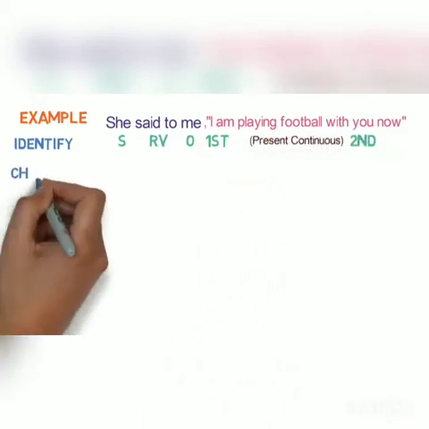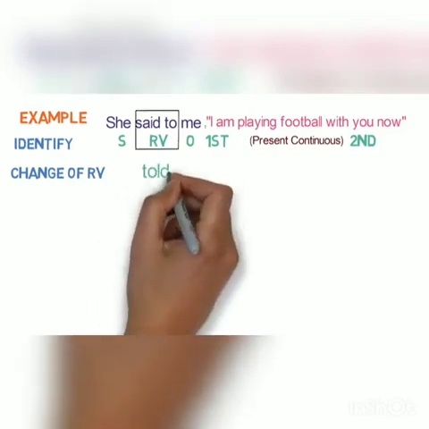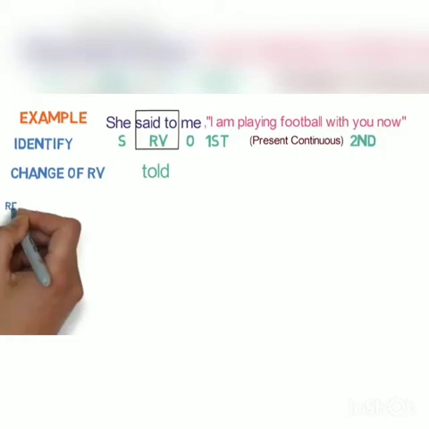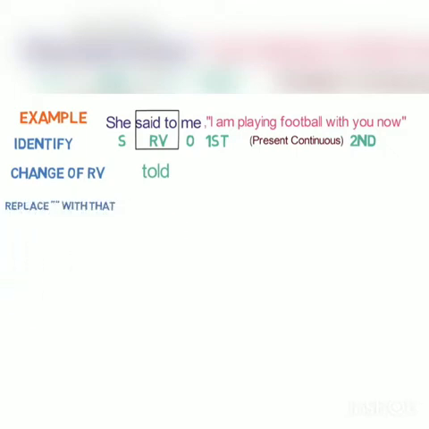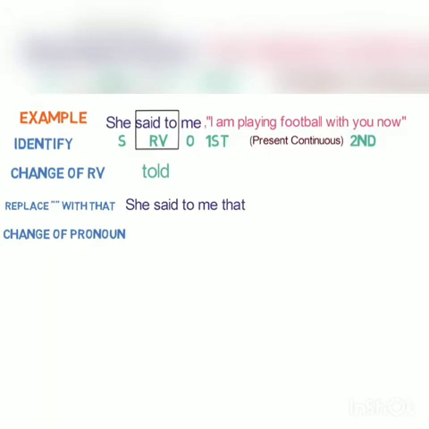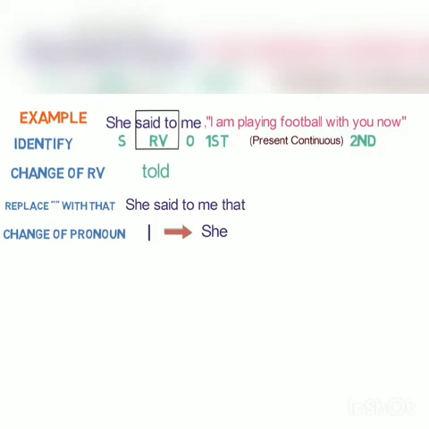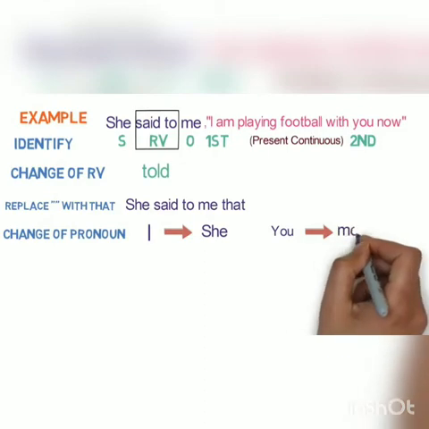Second step is the change of reporting verb. Said to will become told here. Third step is to replace inverted comma with that. So the sentence will become like this. She said to me that. Fourth step is change of pronoun. Here, I is first person, subject is she, so I will change to she. And you is the second person and object is me. So you will be converted to me.